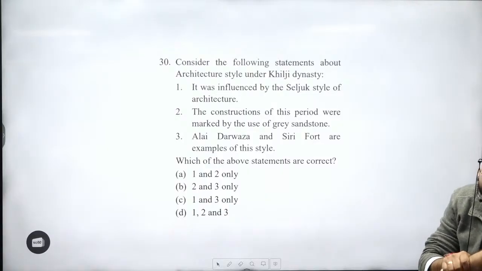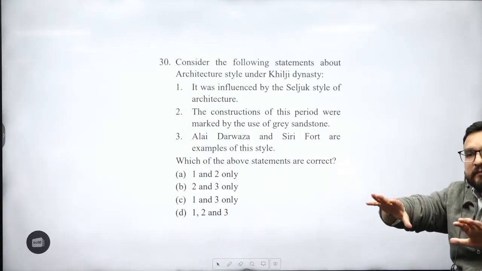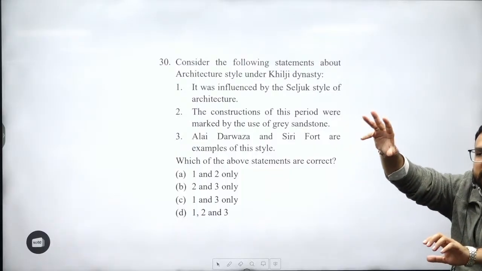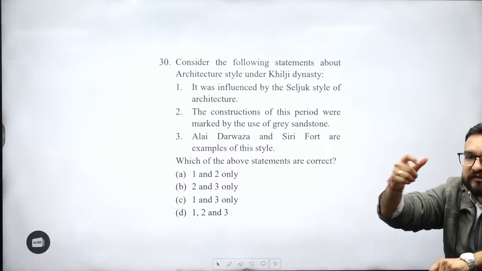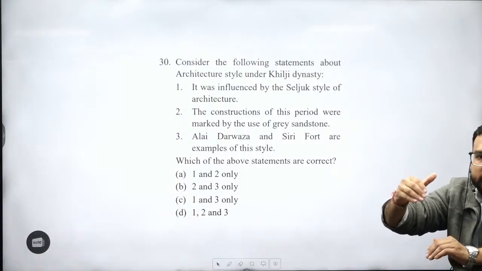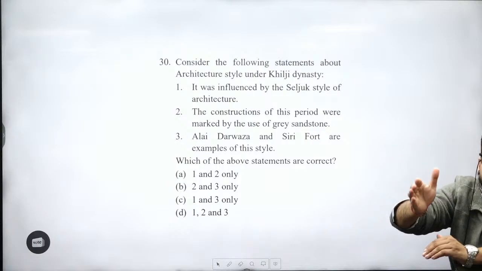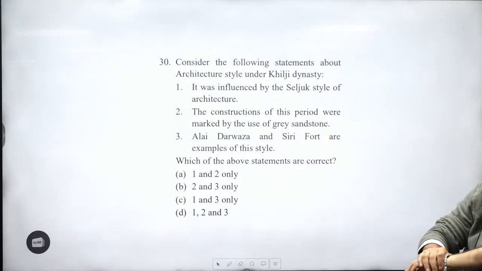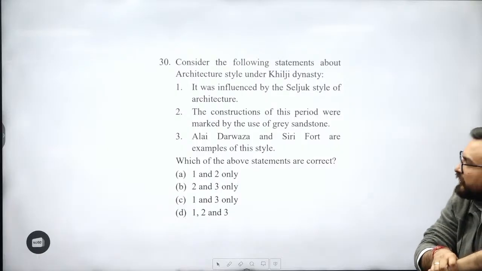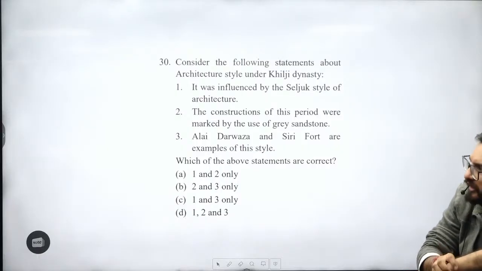Iranian people, great. देखो over there, these Ghaznavid people, these Turkish people, and some Turkish was from this Seljuk areas. So these were termed as Seljuk Turks, and they became influenced before the Ghurid Empire, right? So that is how these words are coming, Seljuk. The construction of this period were marked by the use of red sandstone. Third, Alai Darwaza and Siri Fort are example of this style, right?